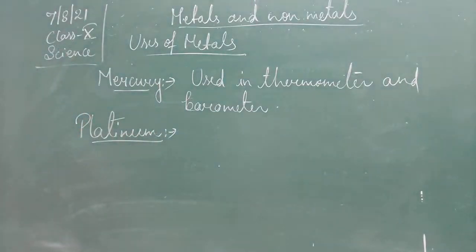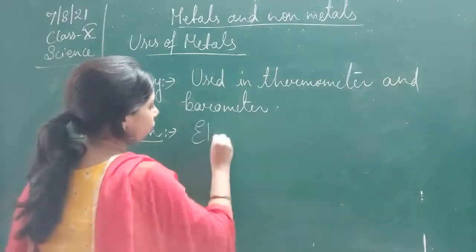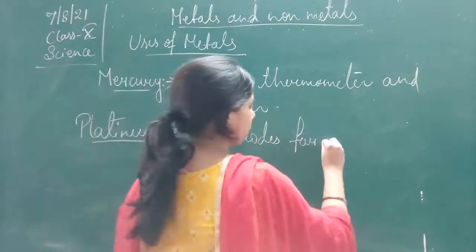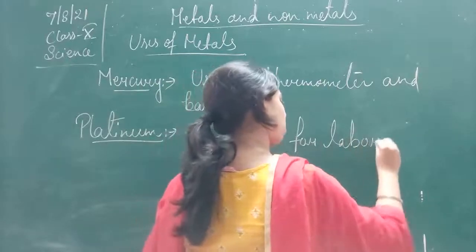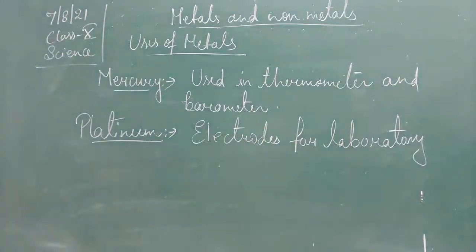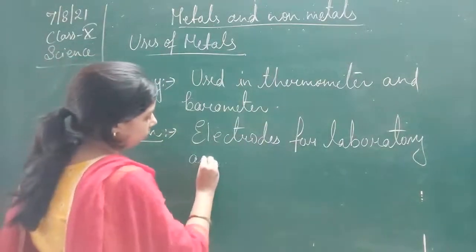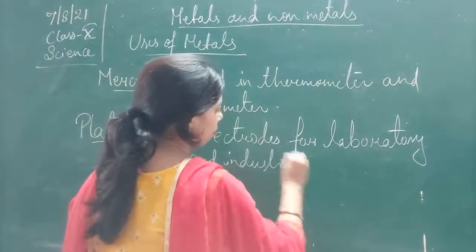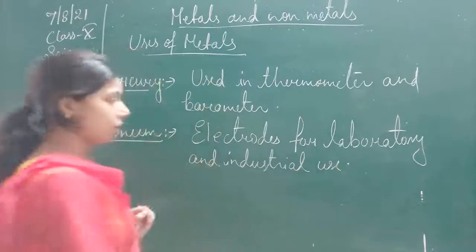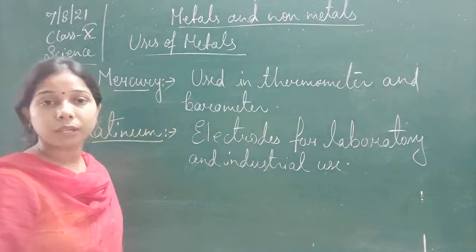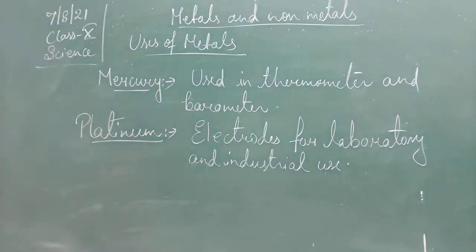Then platinum. In case of platinum, it is used in making electrodes for laboratory and industrial use. So electrodes are used for laboratory as well as for industrial uses.